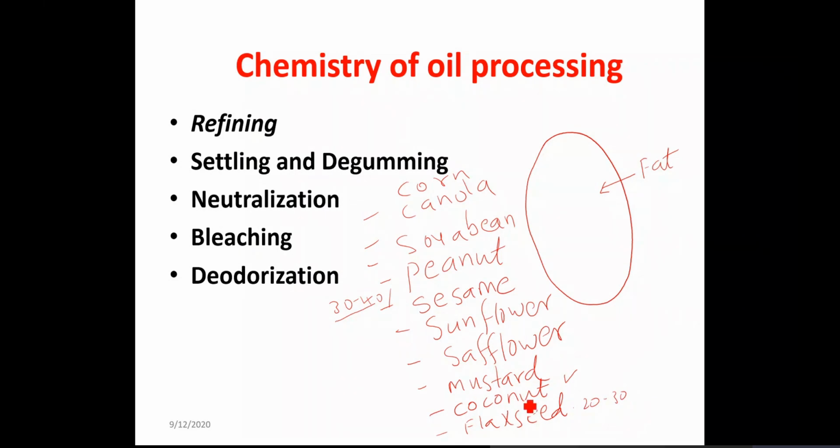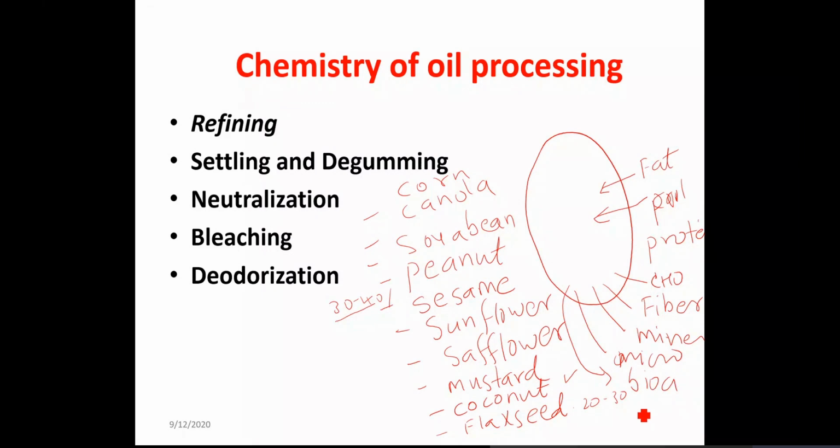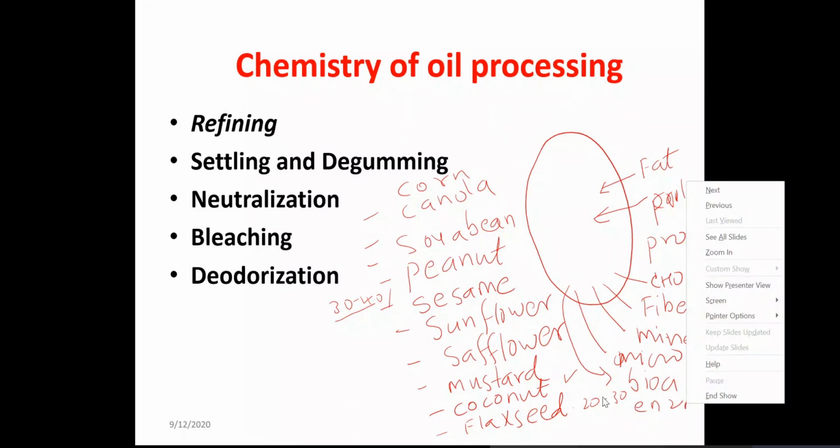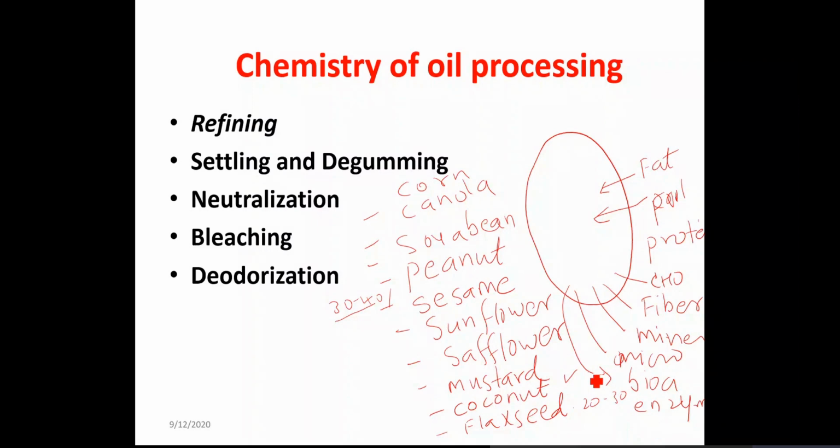But in the seed, there is not only fat. There are other constituents also present, like protein, carbohydrate, fibers, minerals, other micronutrients, and other bioactive constituents like enzymes, antioxidants, or lipase or lipoxygenase.